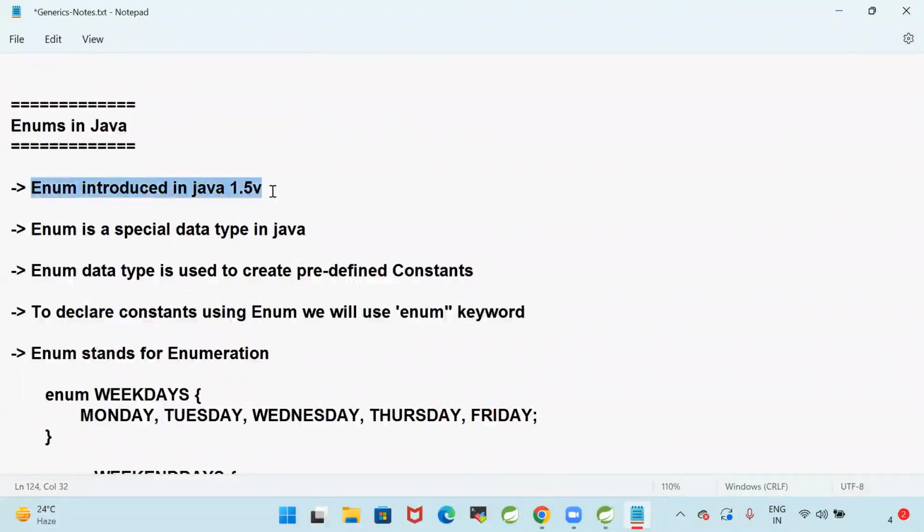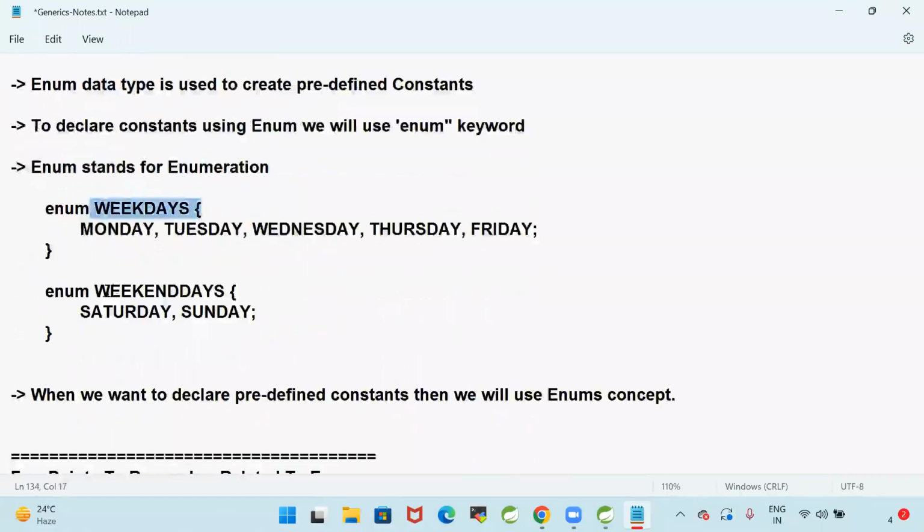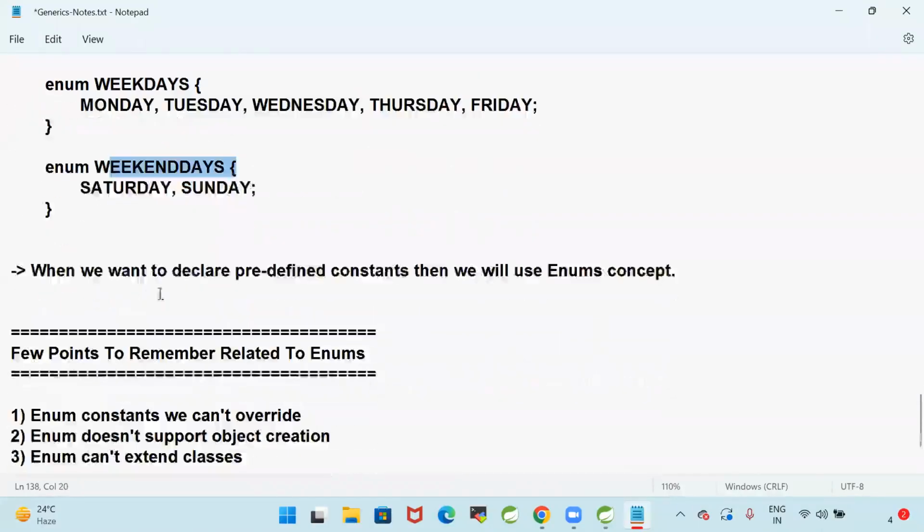Enum was introduced in Java 1.5. Enum is a special data type in Java. Enum data type is used to create predefined constants. To declare constants using enum, we use the enum keyword. Enum stands for enumeration. Enum weekdays, enum weekends. When we want to declare predefined constants, then we use the enum concept.